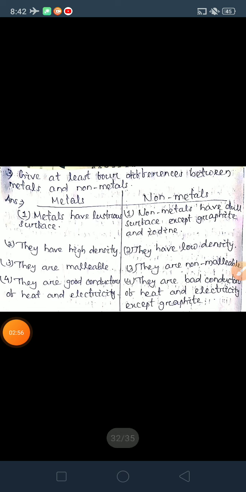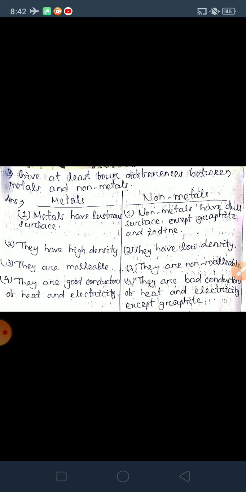Third one, give at least 4 differences between metals and non-metals. Already we have discussed the differences between metals and non-metals, so we only have to write 4 differences, at least 4. So I have written only 4.